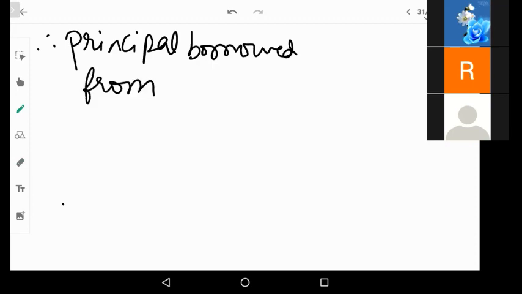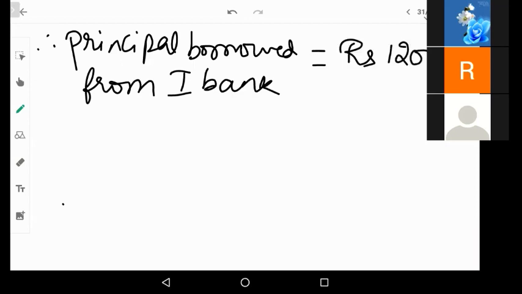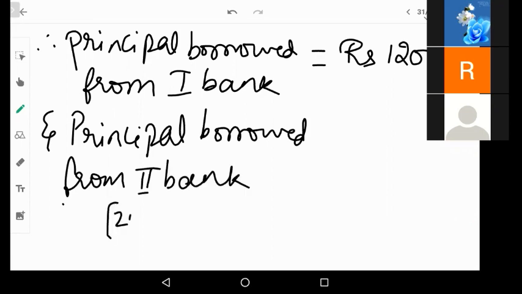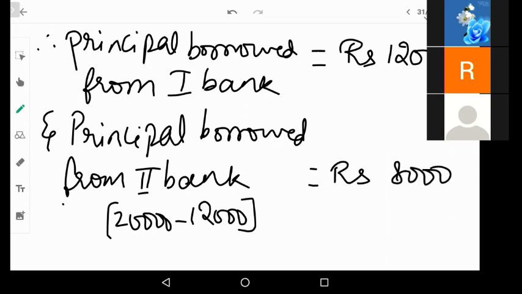Therefore, the principal borrowed from the first bank is rupees 12,000, and the principal borrowed from the second bank, that is 20,000 minus 12,000, which is rupees 8,000. So this is the required answer.